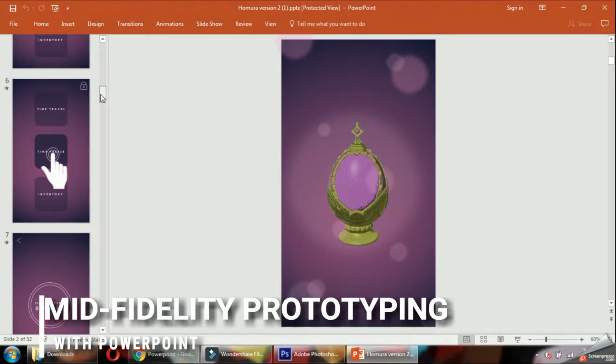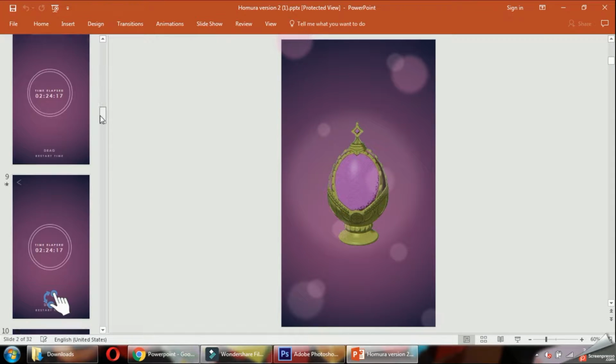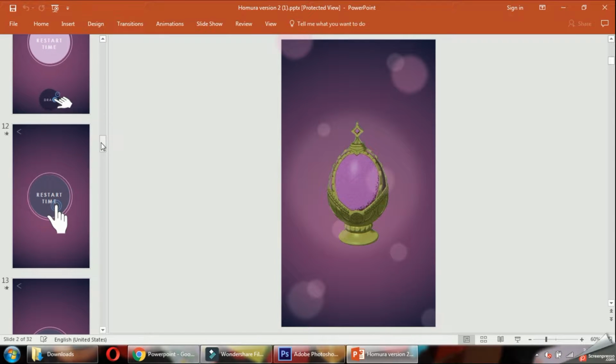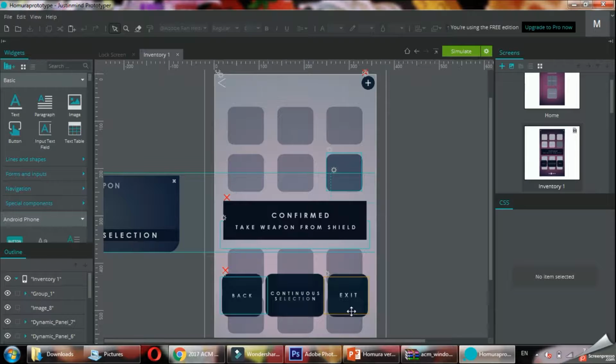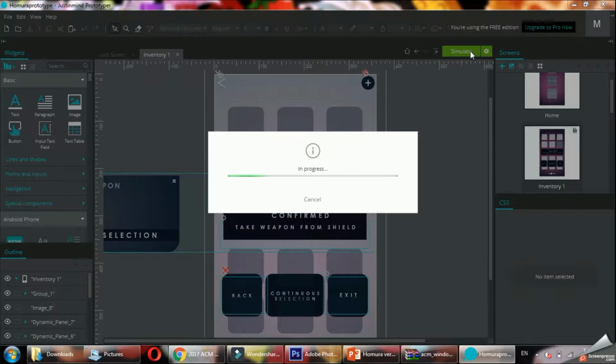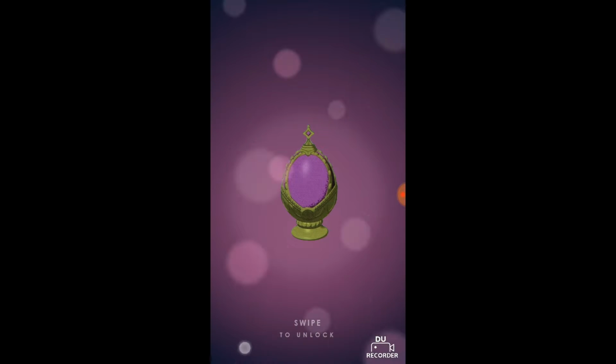I then moved on to mid-fidelity prototyping using PowerPoint. This process allowed me to focus on specific design elements of the user interface, such as layout and color. Afterwards, I used a software called Just in Mind, a new tool I had never used before, to finalize interaction elements and generate an interactive prototype I could test on mobile devices.